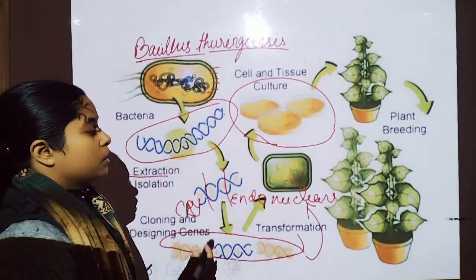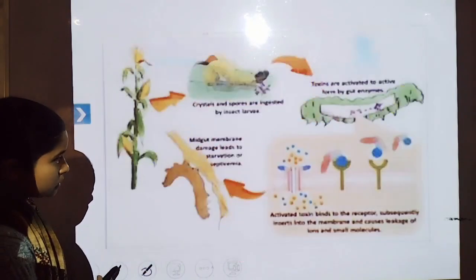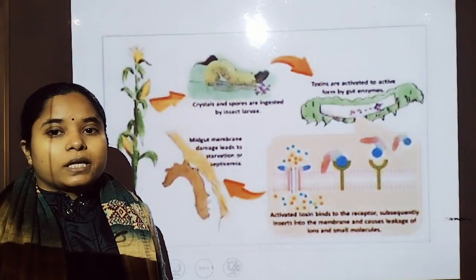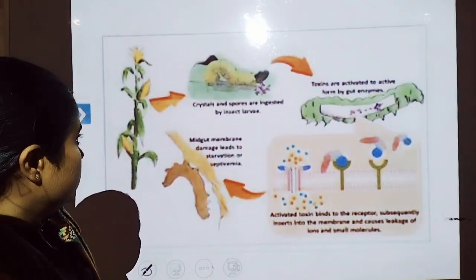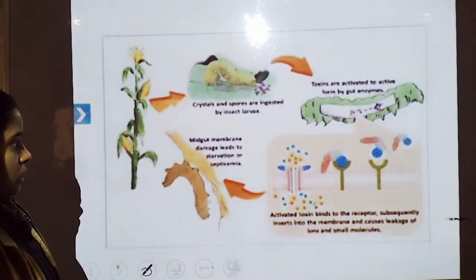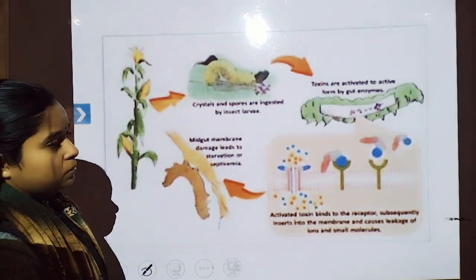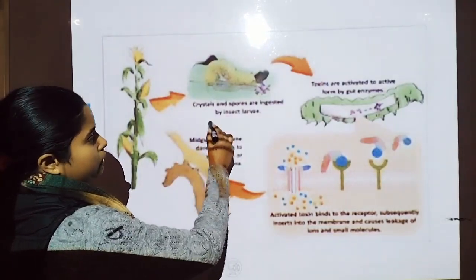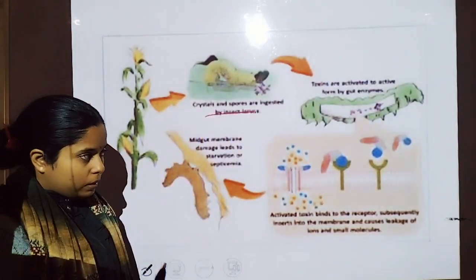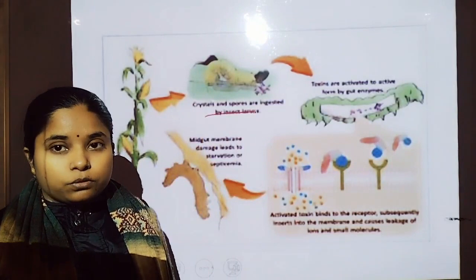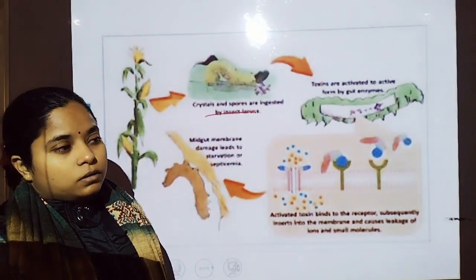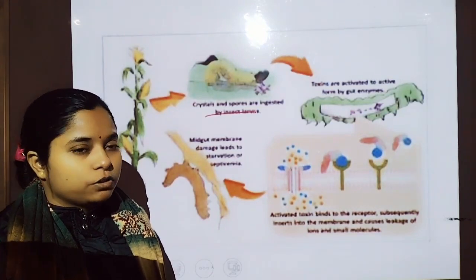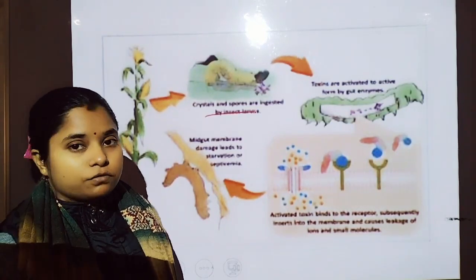Now let us discuss how the action of the toxin is carried out. Whenever the larvae feed on the leaf of the plant, the plant already has the protoxin, because during transcription and translation the protein gets synthesized, and that protein is present in inactive form.